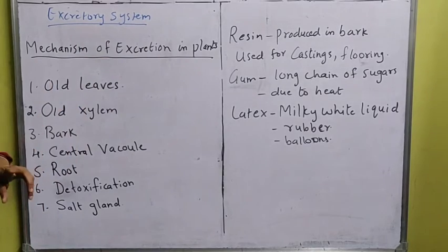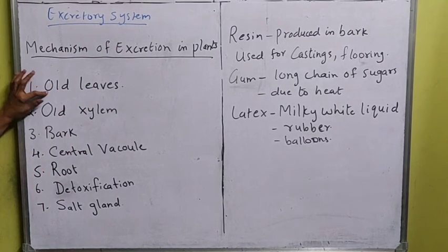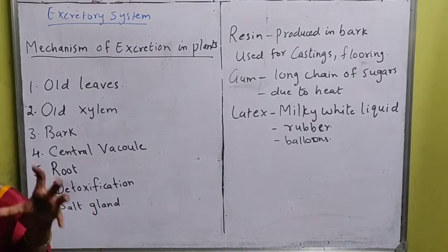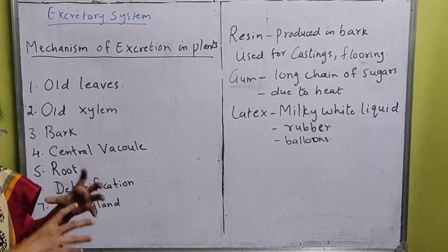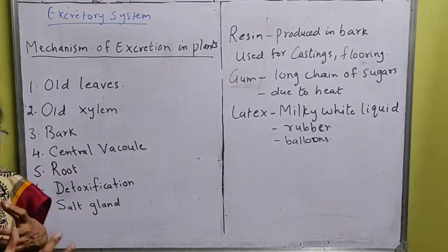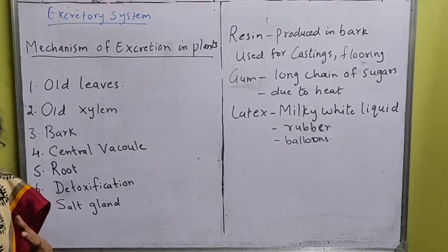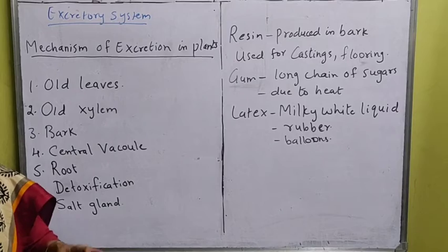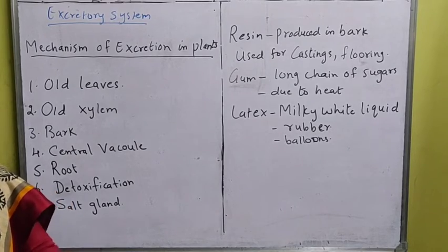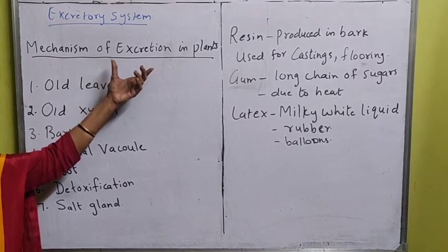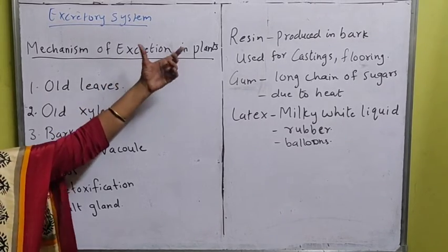So which are the things which are there? The old leaves will play the mechanism. The unwanted substances will start gathering in the leaves. As the years pass by, the young leaves will start becoming old. So these old leaves, after gathering the waste products, will be shed, and the shedding of the old leaves is a part of excretion in plants.